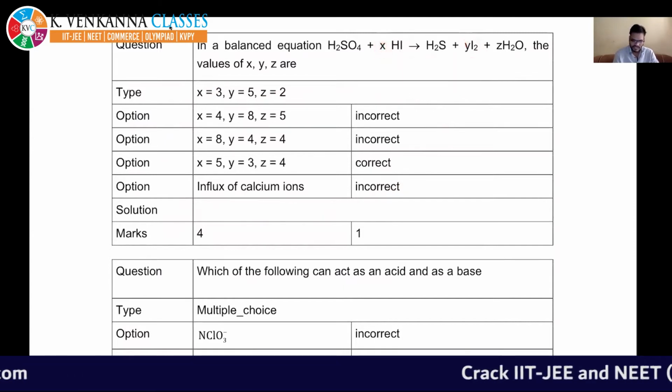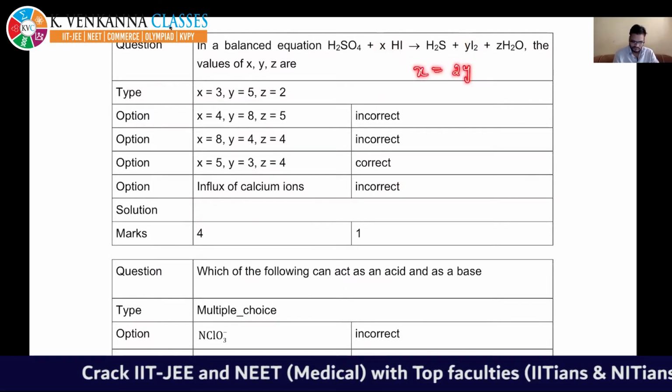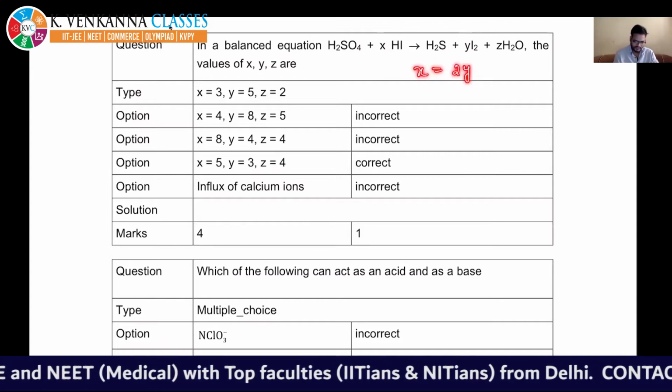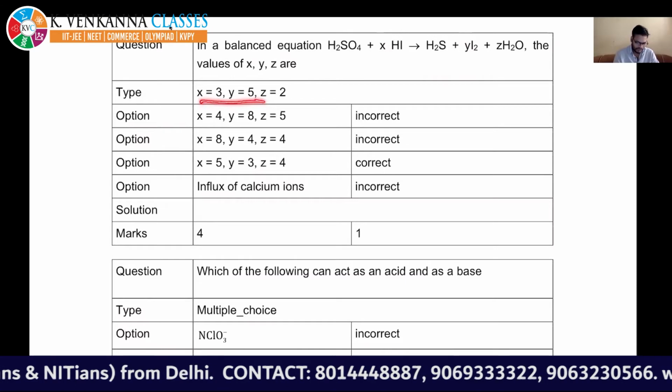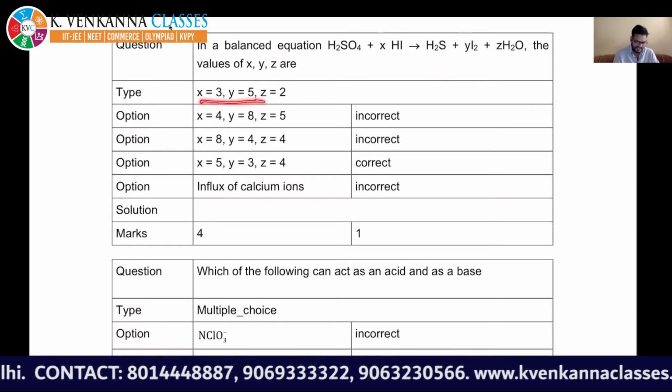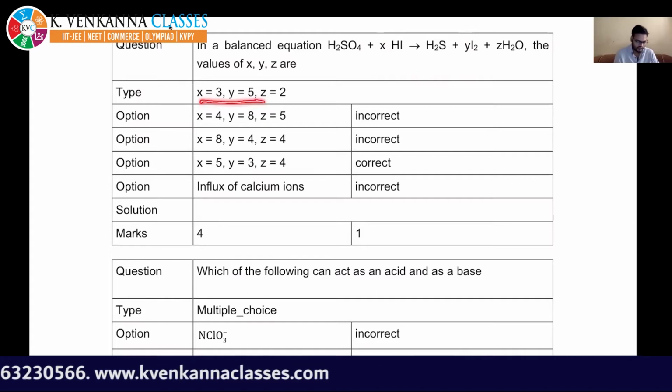You just look for an option in which X is twice the Y, meaning X should be greater than Y. So this cannot be possible because here X is less than Y, and it is not just double. This is also wrong.